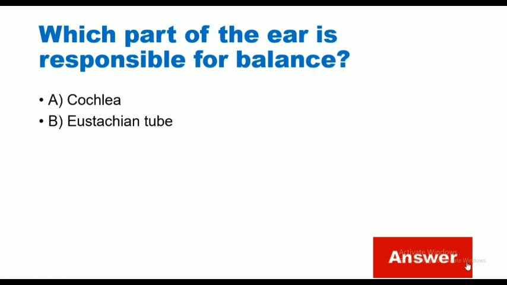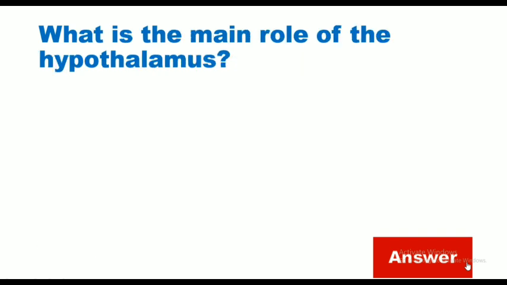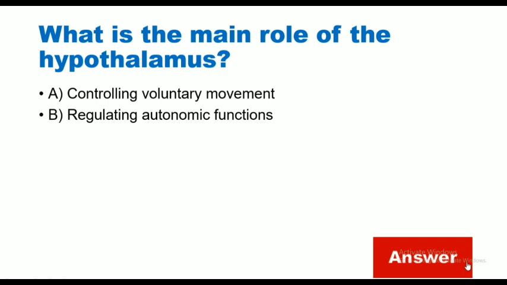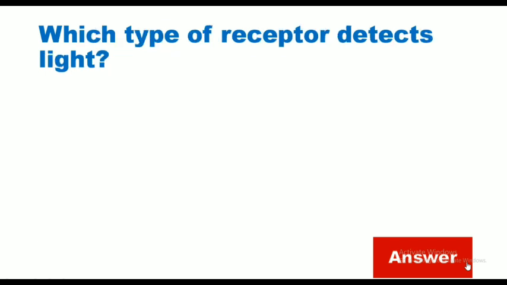Which part of the ear is responsible for balance? Cochlea, Eustachian tube, semicircular canals, tympanic membrane. Correct answer is semicircular canals. What is the main role of the hypothalamus? Controlling voluntary movement, regulating automatic function, processing visual information, relay sensory information. Correct answer is regulating automatic function.